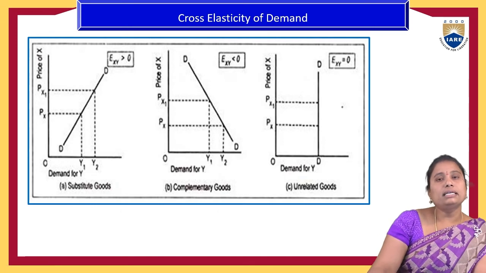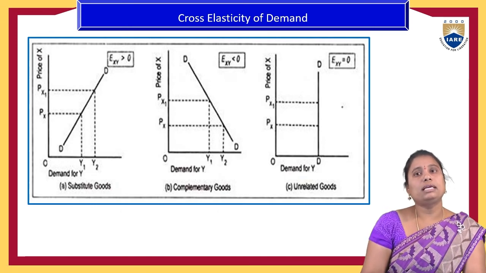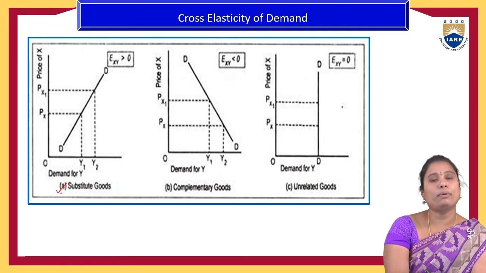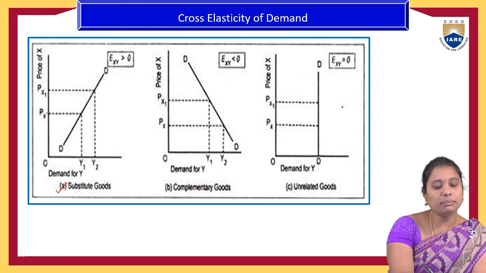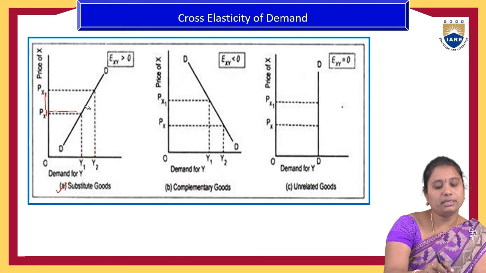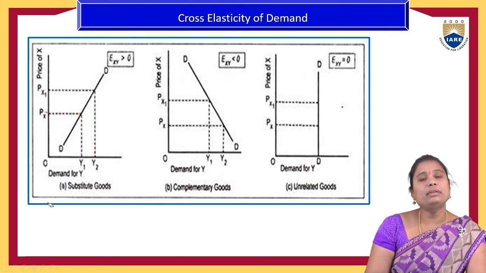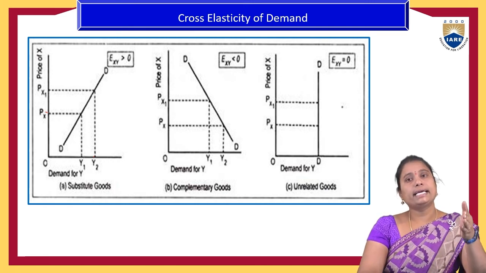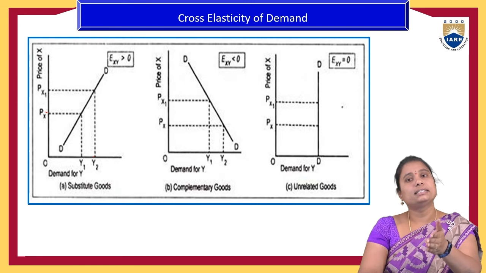Here we can denote it with three cases. One is the case of substitutable products. In the case of substitutable products, when the price of product X changes, the people who were purchasing X shift to Y, and the same percentage change in price leads to the same percentage change in the quantity demanded for product Y. For example, substitutable products, let us say coffee and tea.